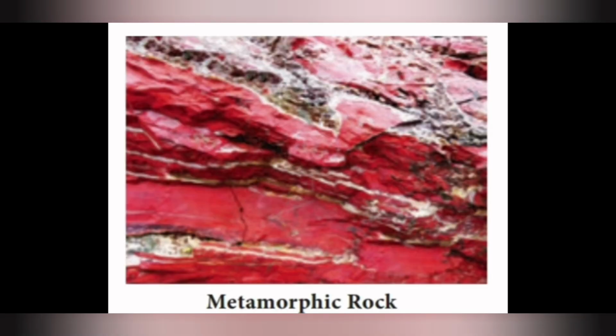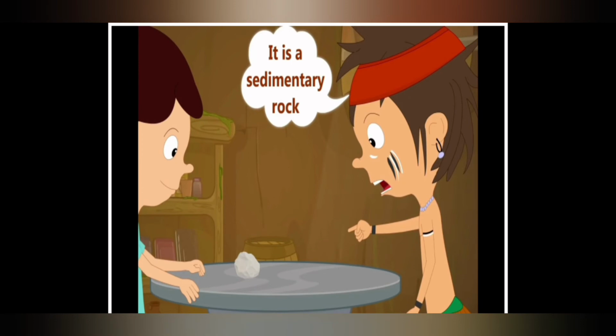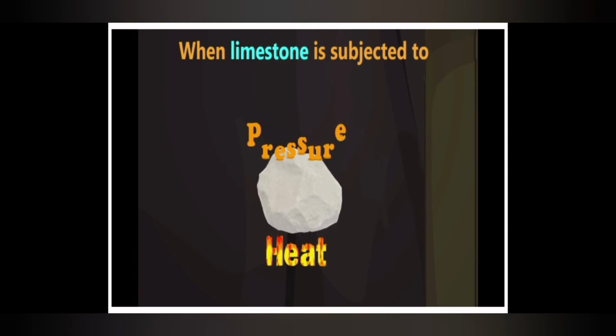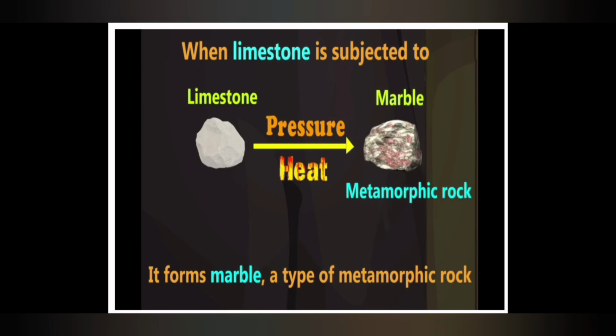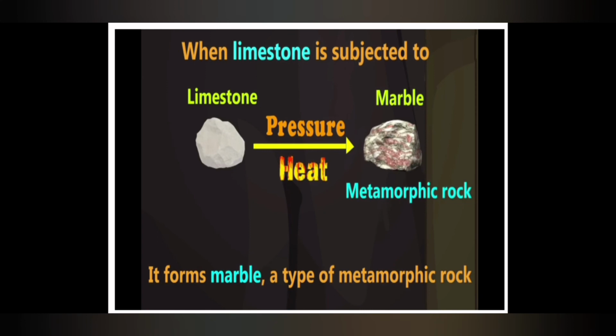So this is the picture given in your book, metamorphic rock picture. Limestone is one of the sedimentary rocks. Here they have given limestone, and here marble.